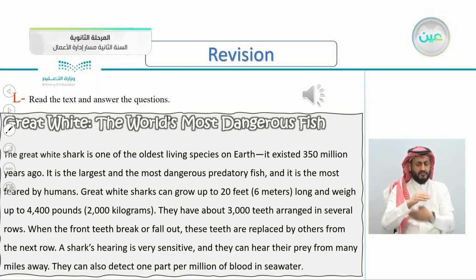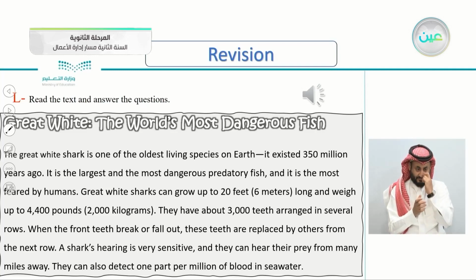Great white, the world's most dangerous fish. The great white shark is one of the oldest living species on Earth. It existed 350 million years ago. It is the largest and the most dangerous predatory fish, and it is the most feared by humans. Great white sharks can grow up to 20 feet, 6 meters, long and weigh up to 4,400 pounds, 2,000 kilograms. They have about 3,000 teeth arranged in several rows. When the front teeth break or fall out, these teeth are replaced by others from the next row. A shark's hearing is very sensitive, and they can hear their prey from many miles away. They can also detect 1 part per million of blood in seawater.